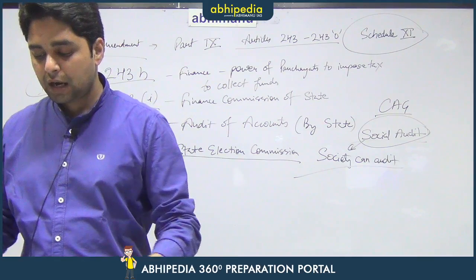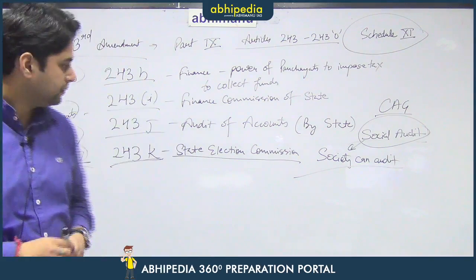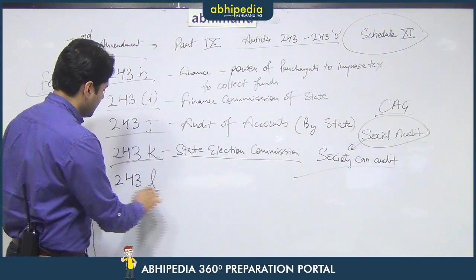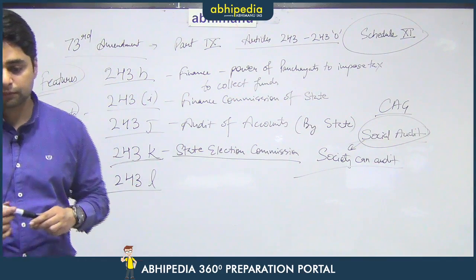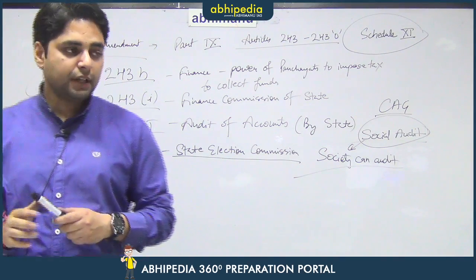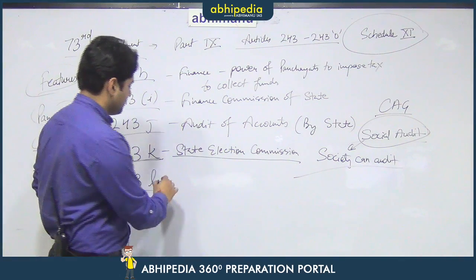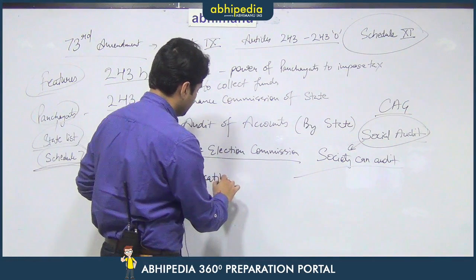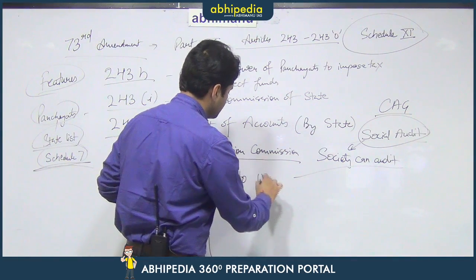Then there is Article 243L. Now this is an important article. As per this article, the application of this particular amendment, the 73rd Amendment, to union territories is to be defined.